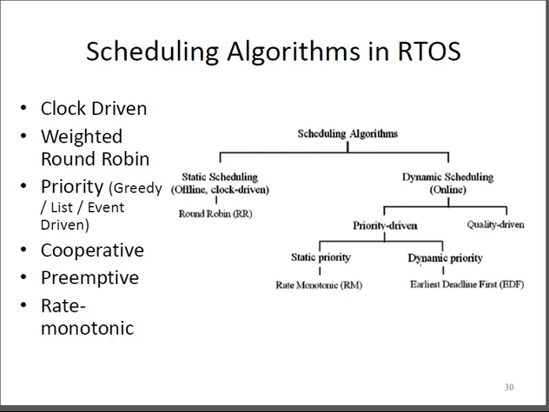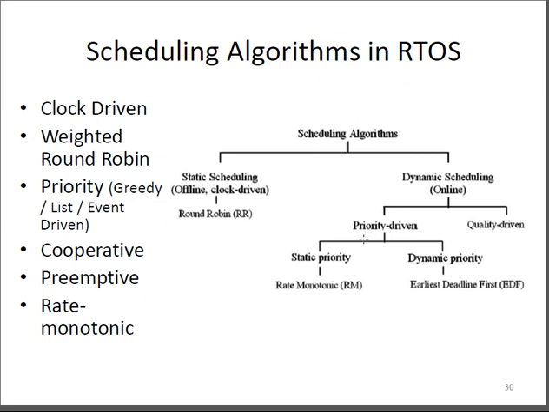If you look at priority, whether static priority or dynamic priority, the question is how the system performance or the utilization factor of the task can be improved. Quality oriented scheduling looks not at the utilization but at the performance. That's how the scheduling algorithm is defined.